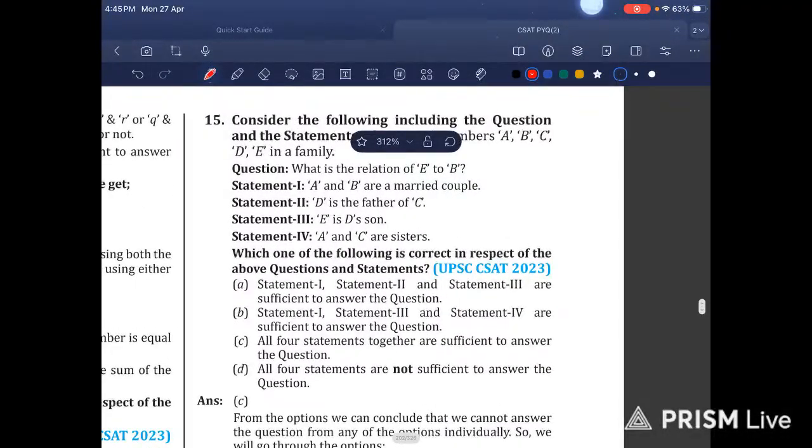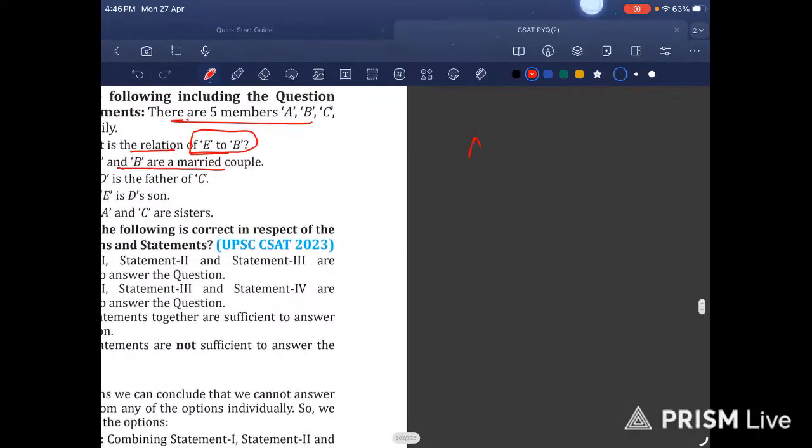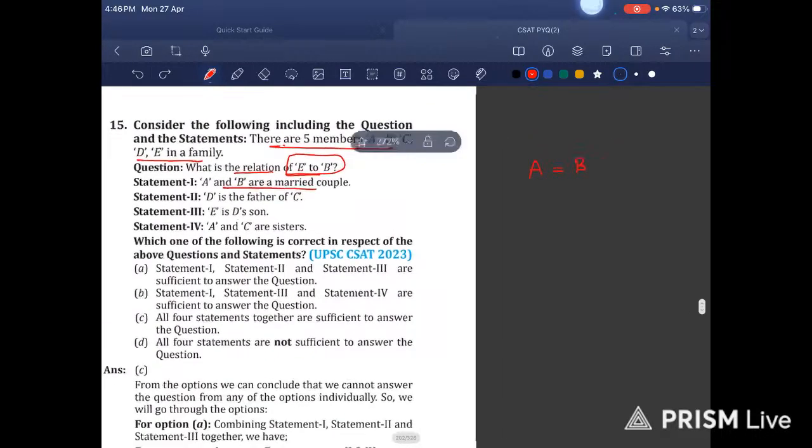Now here we have something related to family relations. There are 5 members A, B, C, D, E in a family. What is the relation of E to B? A and B are married couple. Let me just draw it here. This sign I use for marriage, double equal to.